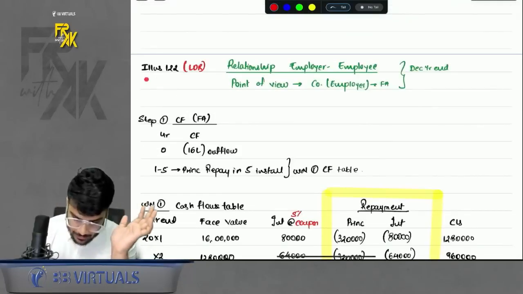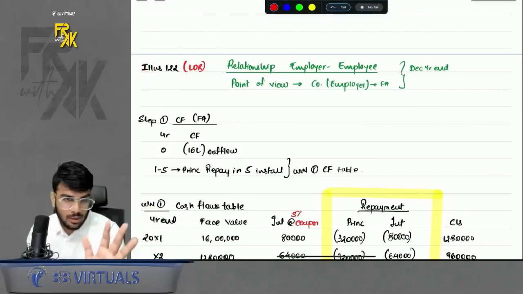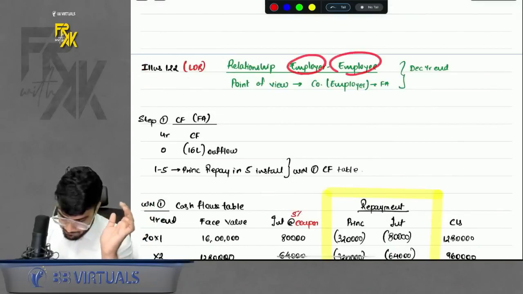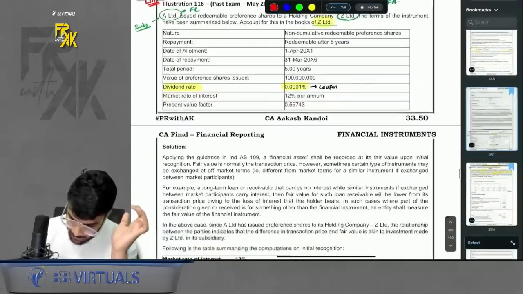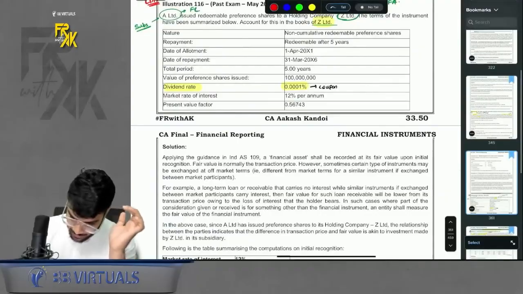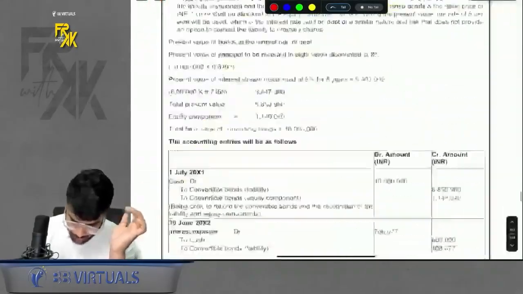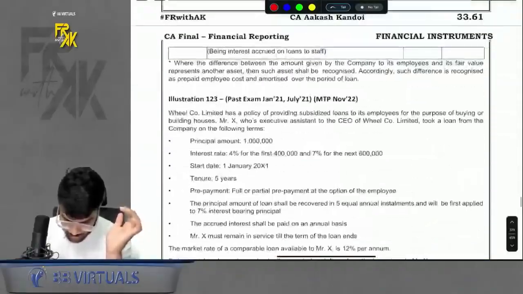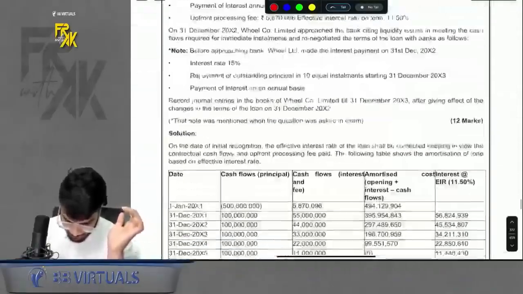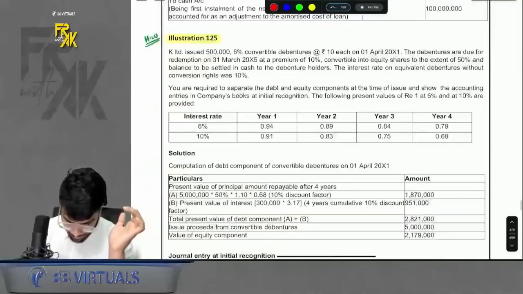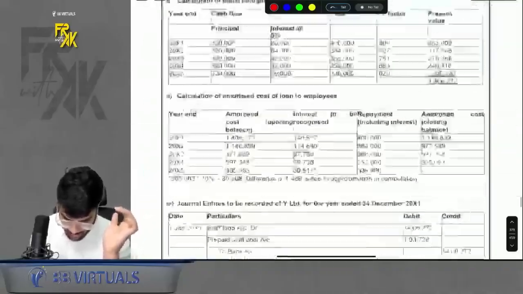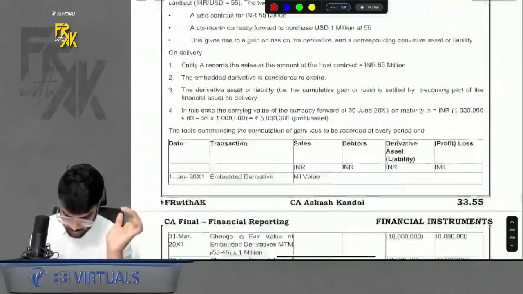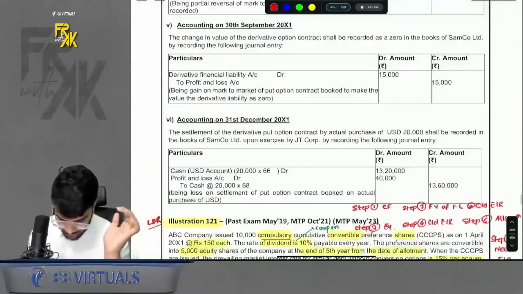Simple. Yes. Then there was illustration number 122 where the relationship was of employer-employee. The question was very simple. Only one part was there, which if I may make you read it, you will also come to know what was the important part. Wait, I will show it to you. Illustration number. Sorry, I went a little ahead. It was 122, I guess.